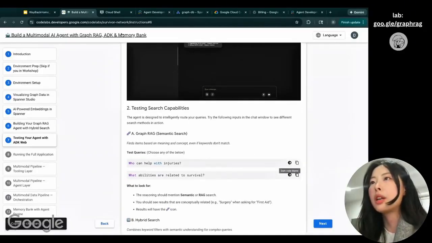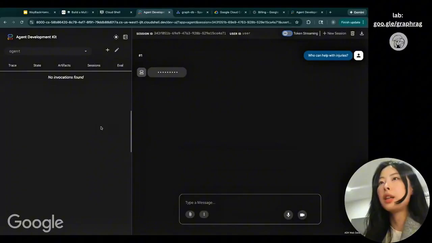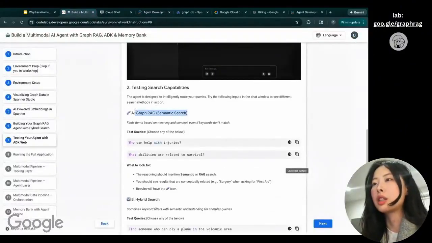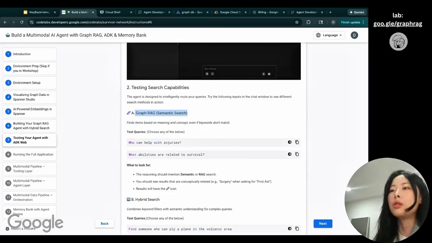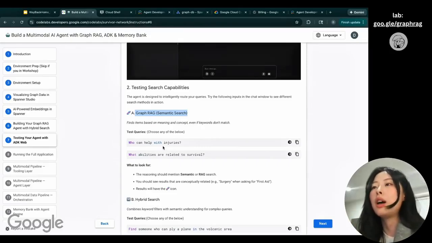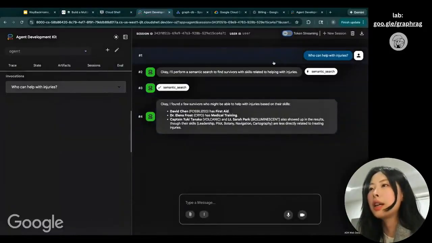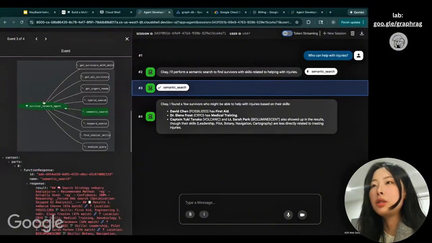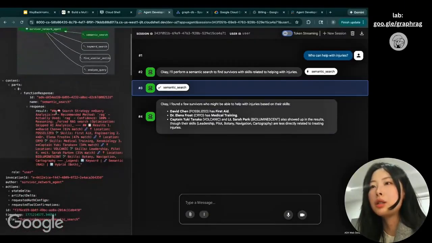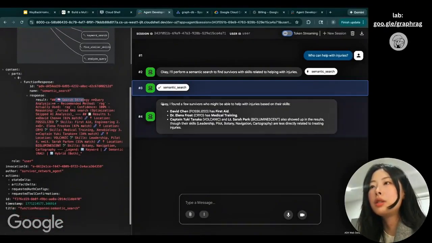For example, who can help with injuries? And according to this, we're expanding it to use semantic search to find the person who has the medical skills to help with the injury. So here you can see it says it can help, and we can try to use semantic search. If you click on it, you can see those are all the tools that connect into the agent. And this is the result of using these tools.